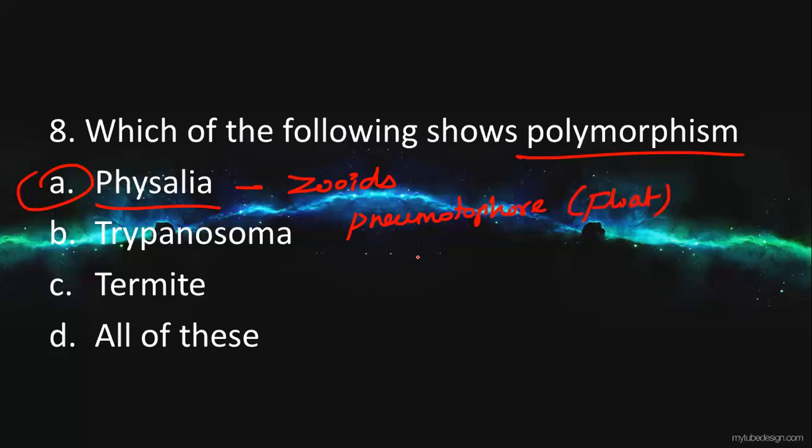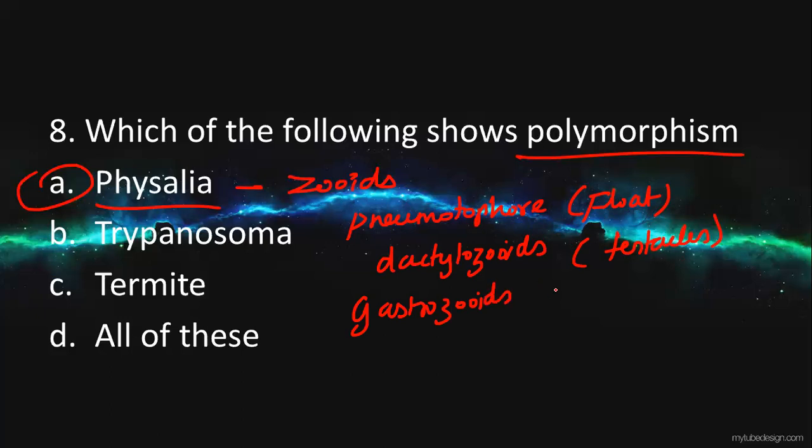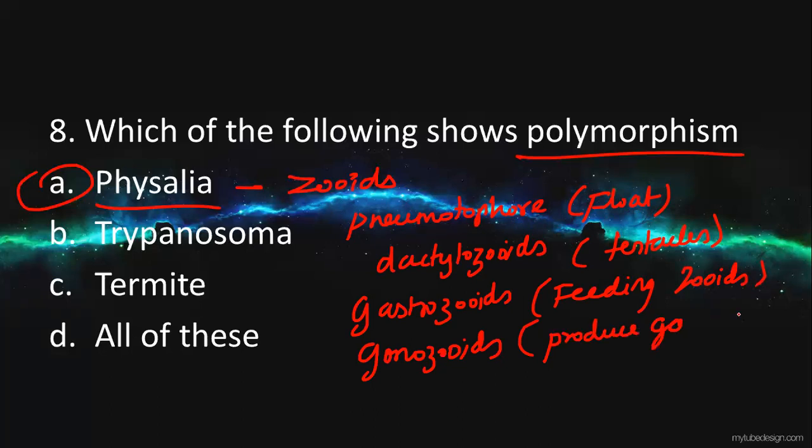And next one is gonozooids, which produce gametes. So these are all the polymorphism characters of Physalia, which shows maximum polymorphism, and so the answer will be Physalia.